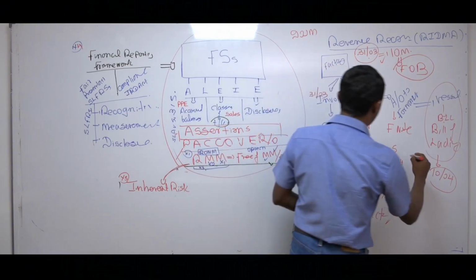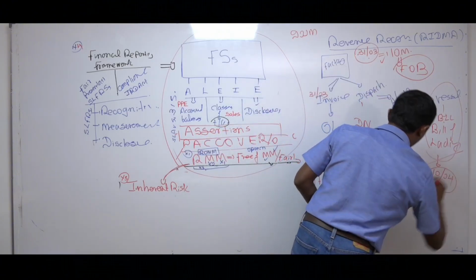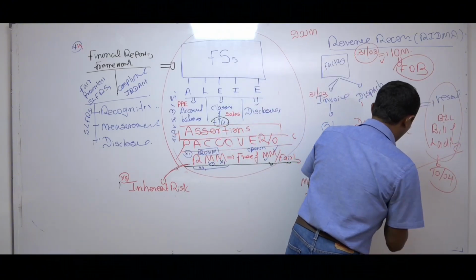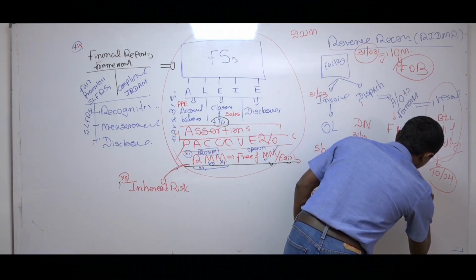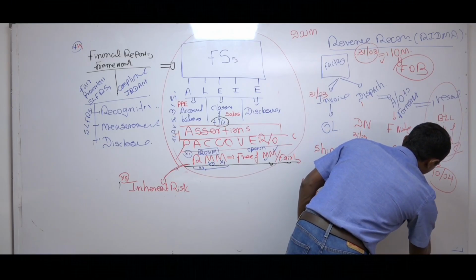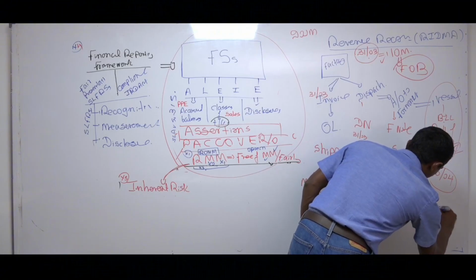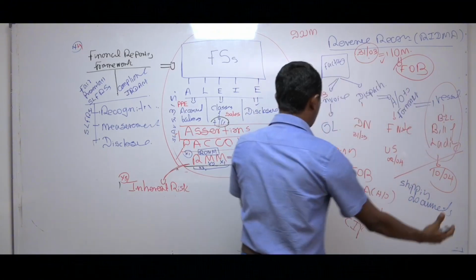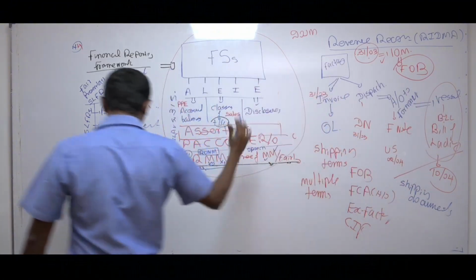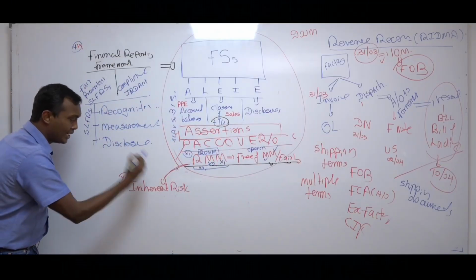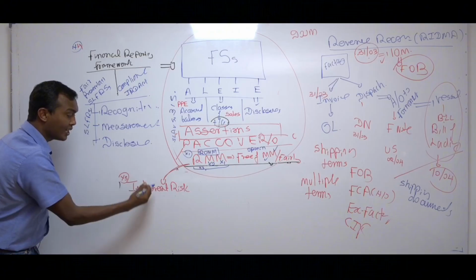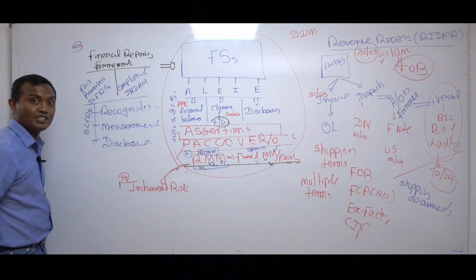I write the word because these are called shipping documents. Unless somebody compares invoices with shipping documents, they are not able to correctly recognize revenue, and that is what I want to say. Therefore, in this company, there is an inherent risk. Revenue may be misstated.